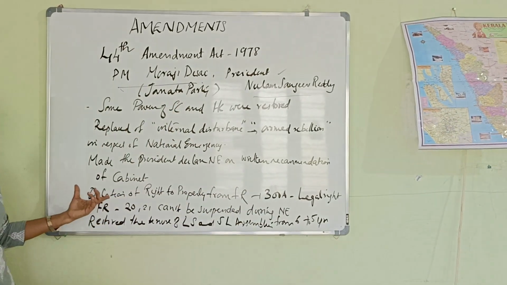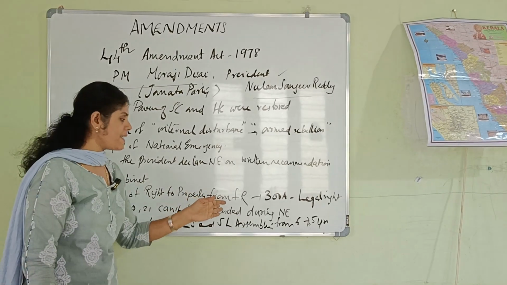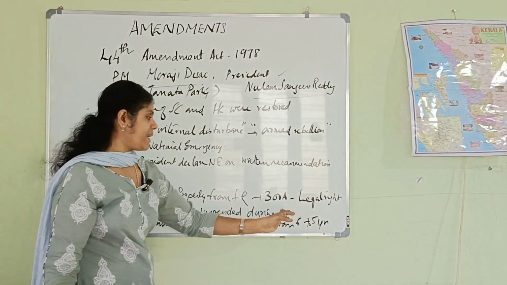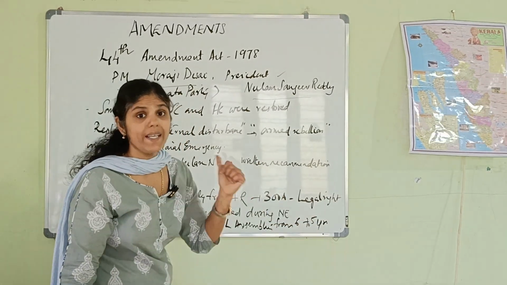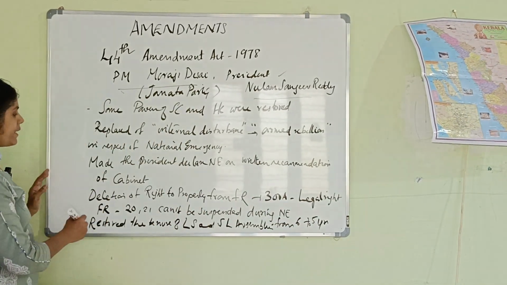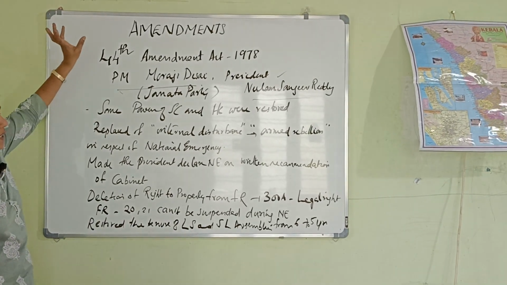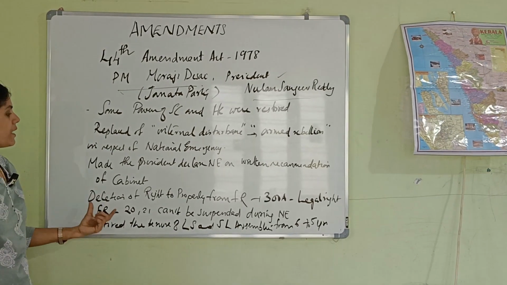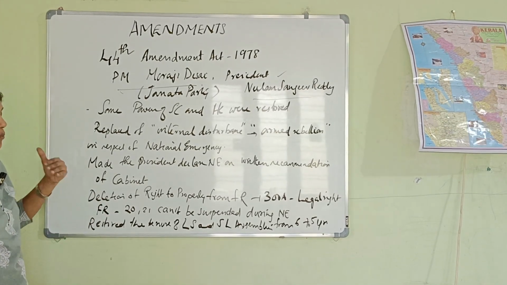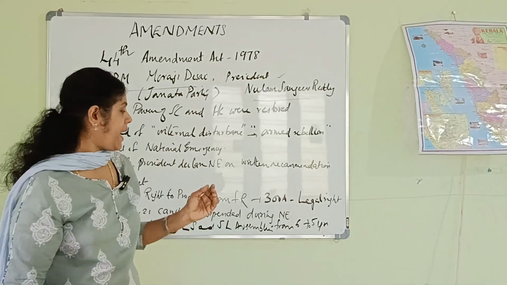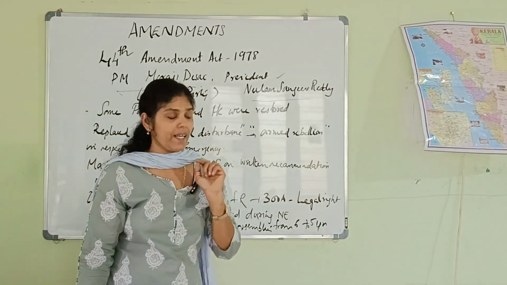That is, right to property was deleted from fundamental rights and placed in 300A of Part 12 of Indian Constitution, and it later became a legal right.